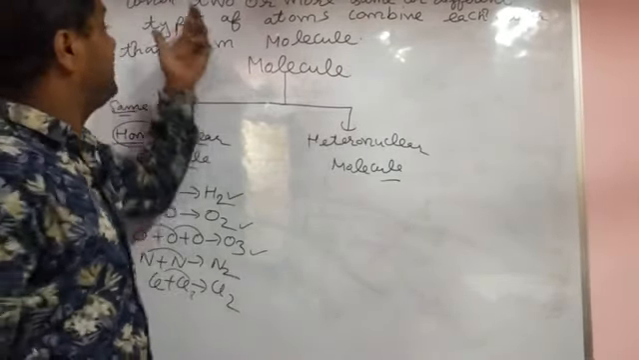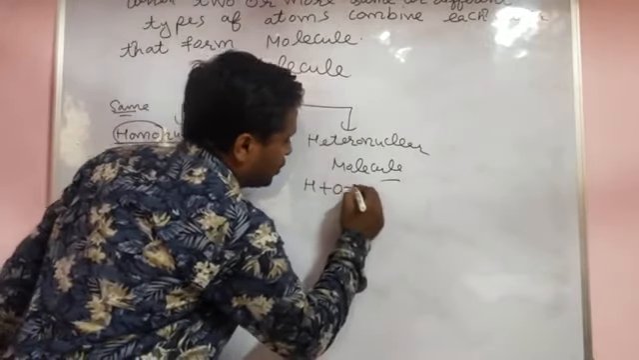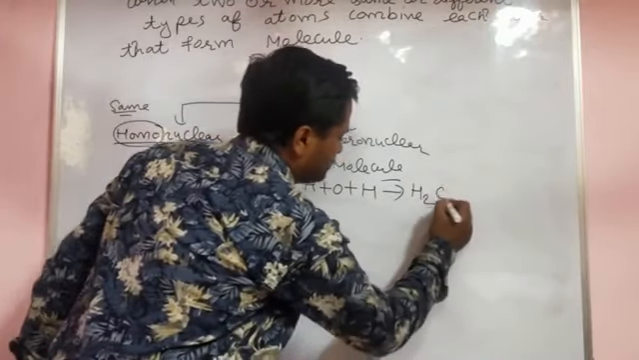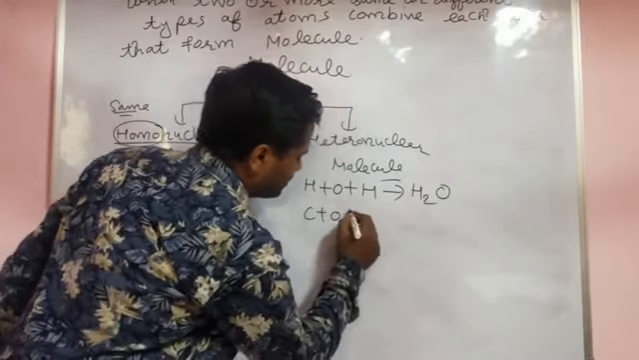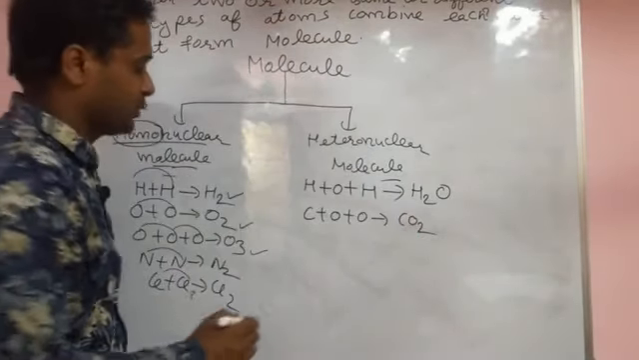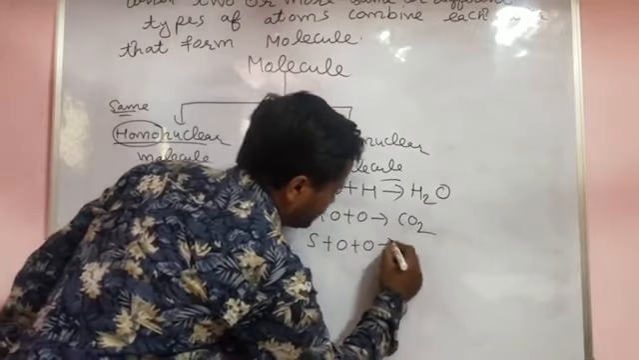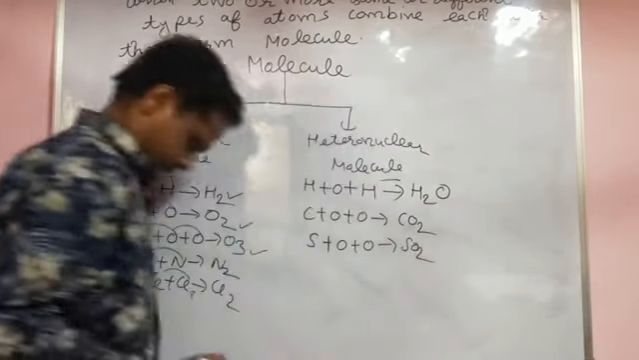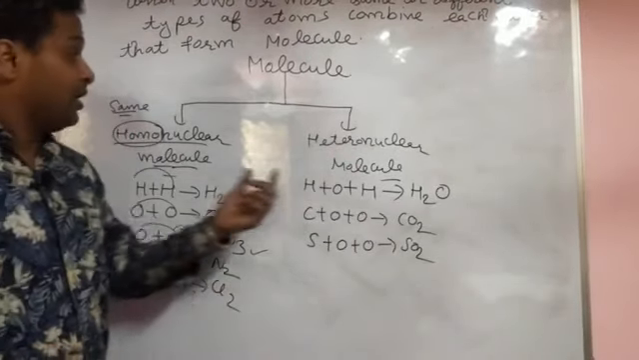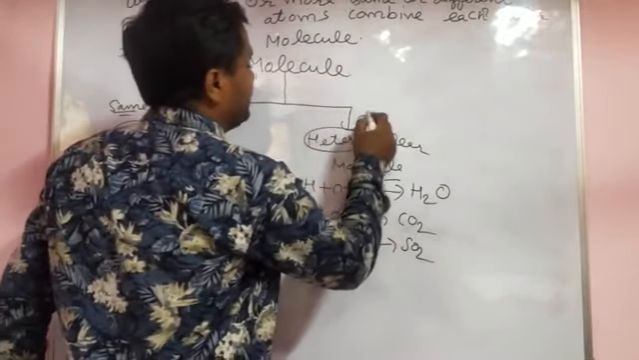Or when different types of atoms combine with each other. For example, H O H, that is H2O. C plus O plus O, CO2. Next, S plus O plus O, SO2. Yes, these are heteronuclear molecules. The word hetero, it means different.